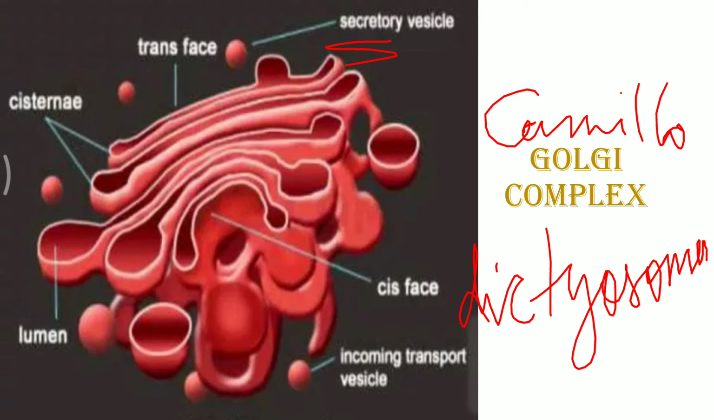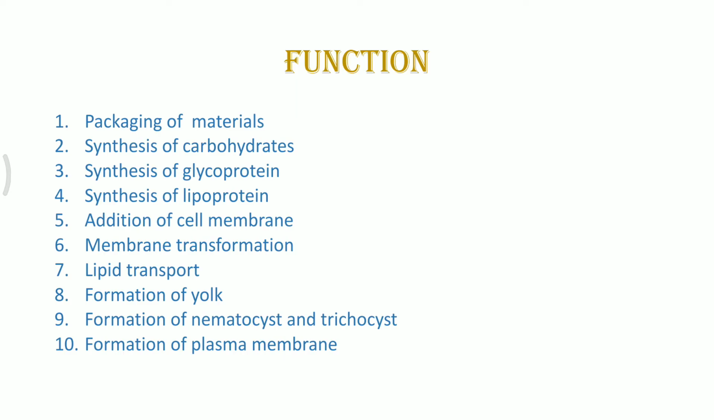Now we move on to the details of the function of Golgi complex. First is the packaging of materials. We have already seen that at first from the smooth endoplasmic reticulum, the vesicles are accepted by the Golgi complex. These vesicles have presence of various chemicals or enzymes, and those are modified along with the required details, and then they are packaged so that they can be exported out of the cell membrane or the plasma membrane.